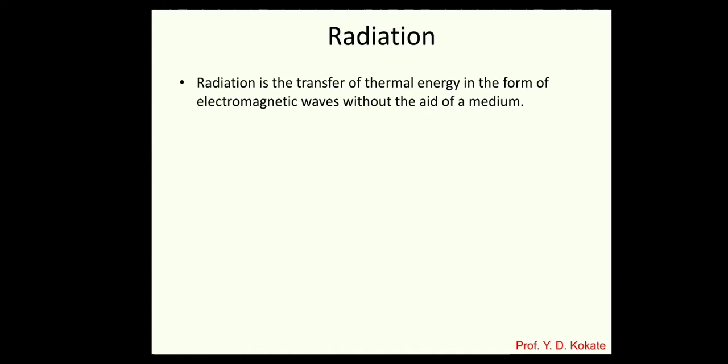The heat energy is transferred by the electromagnetic wave, and that may pass through a medium, or if the medium is not there, then also it gets passed. Heat energy transfer from the sun towards the earth is the best example, because up to the earth there is no space, or there is an atmosphere, but it is very rare, then also it comes to the earth's surface. And once this radiation passes through the atmosphere, there is some medium there, then also it comes, that means it passes through a medium or without a medium.